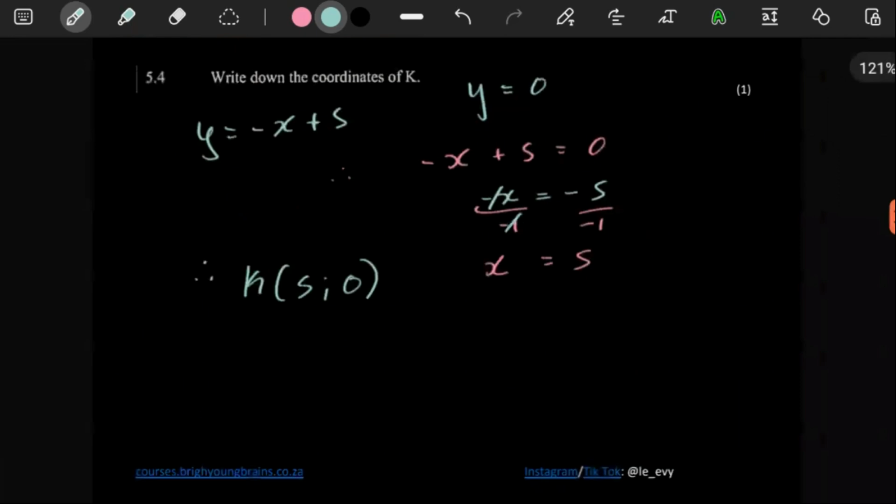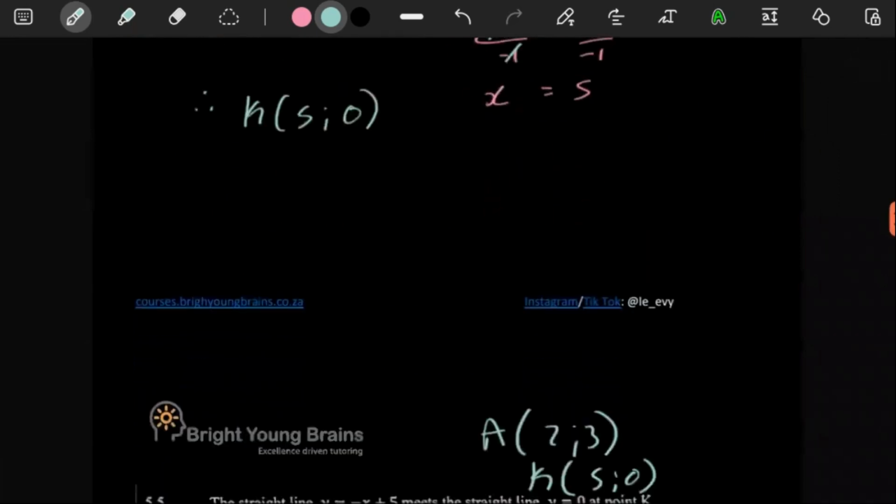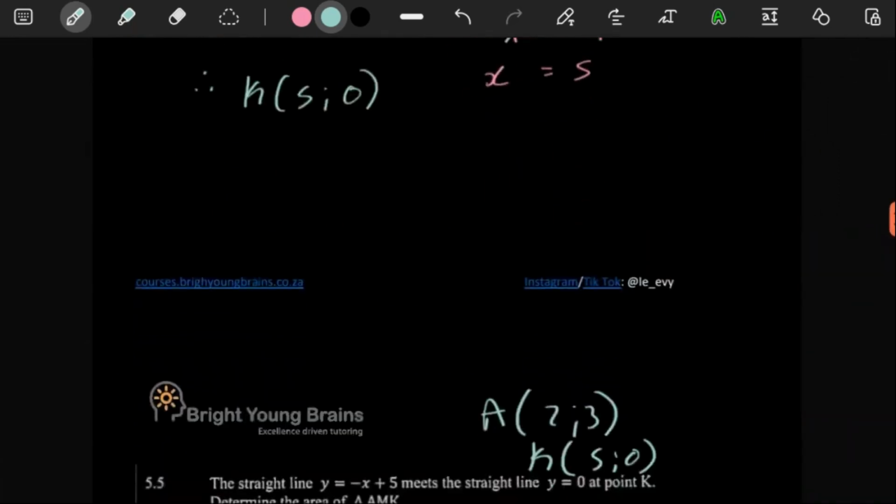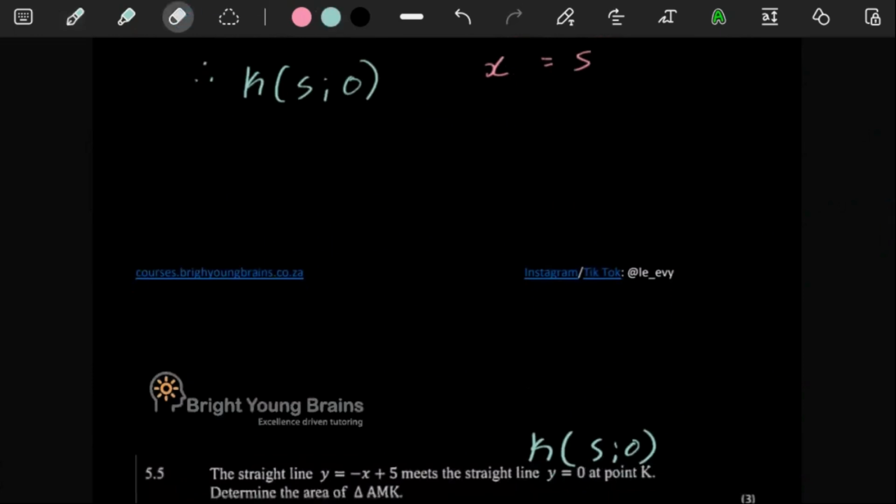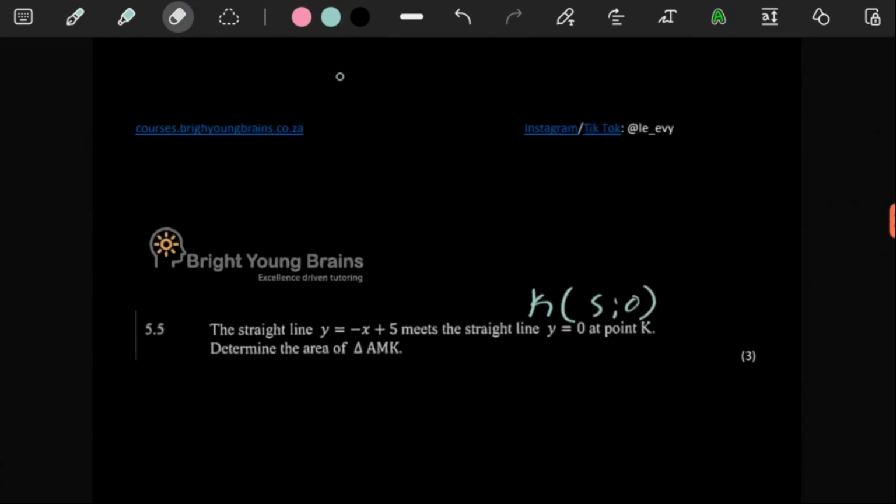That's that for 5.5, right? They say here, the straight line of this equation, the straight line y is equal to negative x plus 5 meets the straight line y is equal to 0 at K. We know that. They said we should determine the area of AMK.